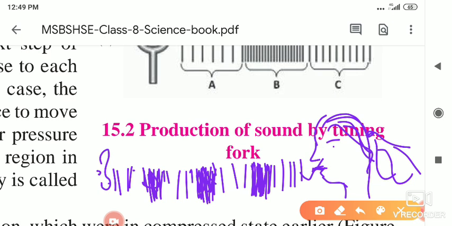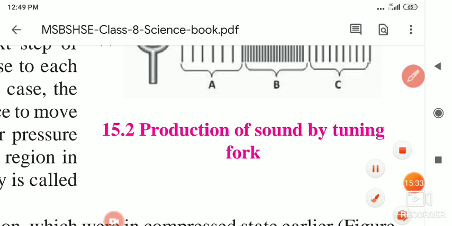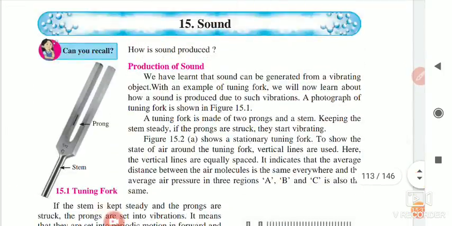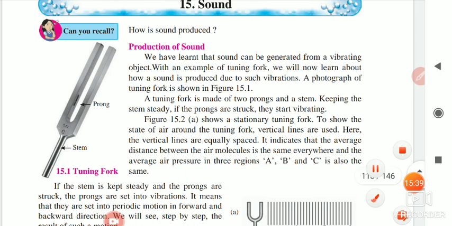due to the vibration. Okay, so today we are going to stop here only. The next part of the lesson we are going to see in our next lecture. So today we will stop here only.